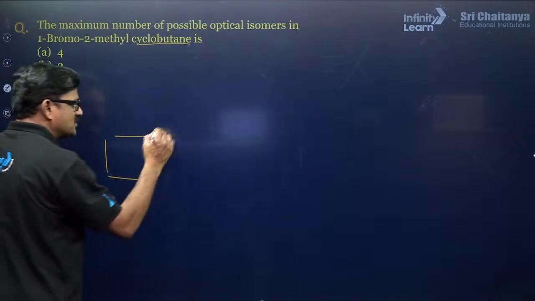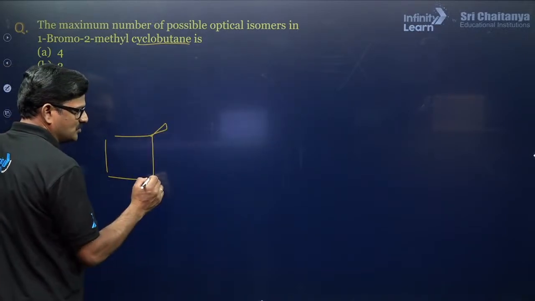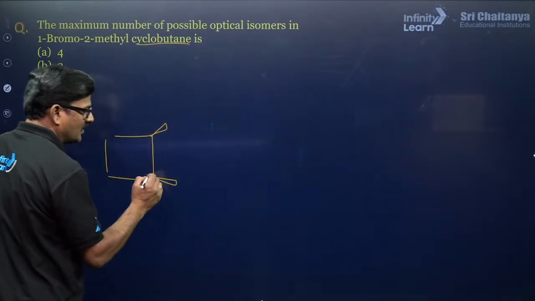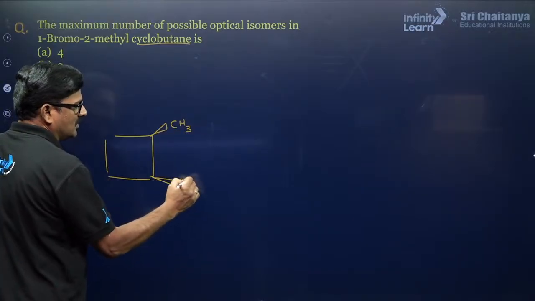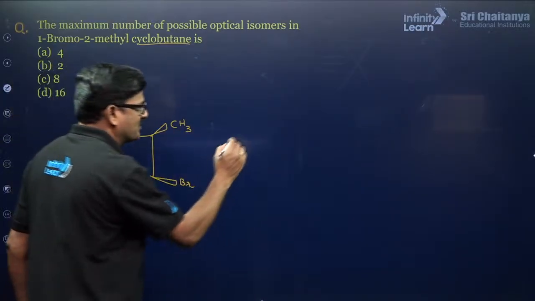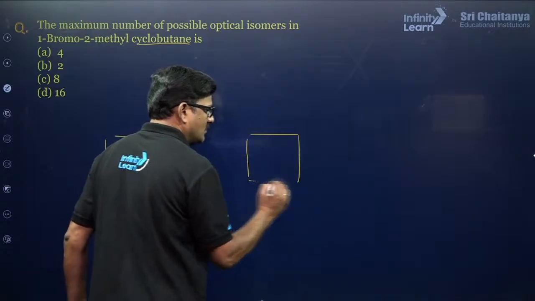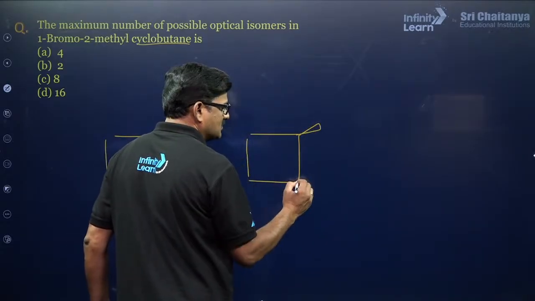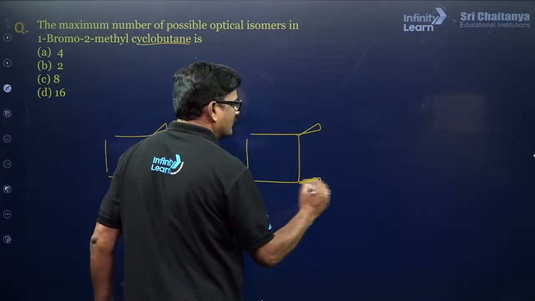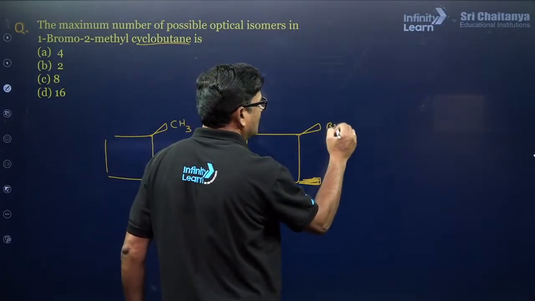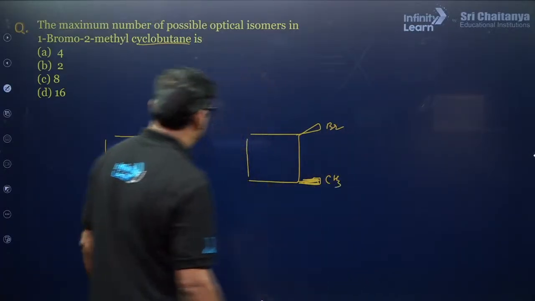So, 1 position and 2 position. You are going to get cis trans isomers. One can be given in this way, another can be given in this way. It is going to be a trans isomer.